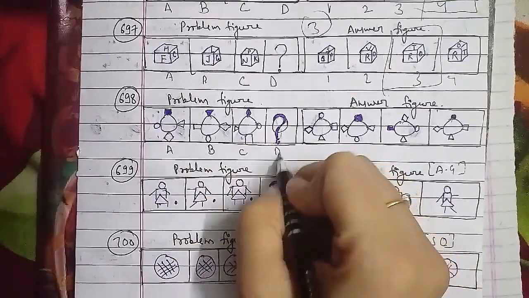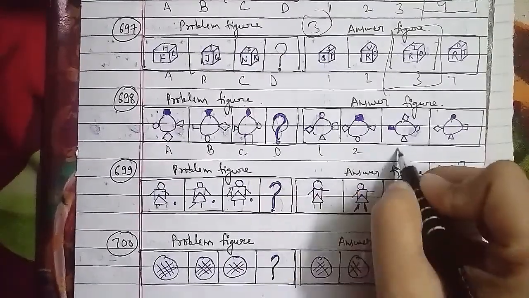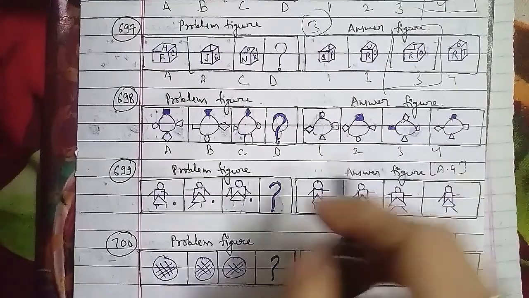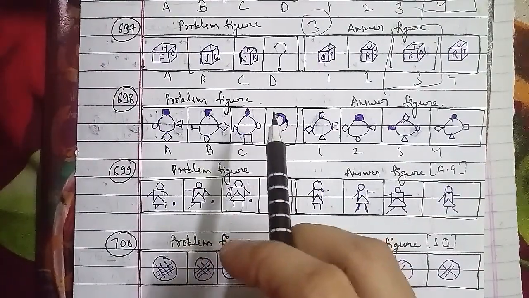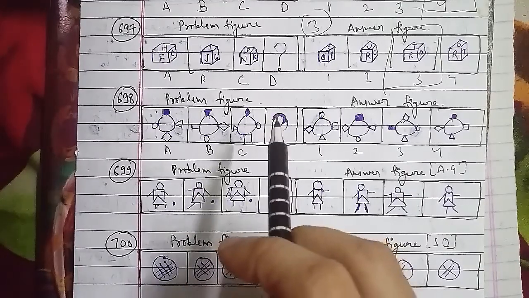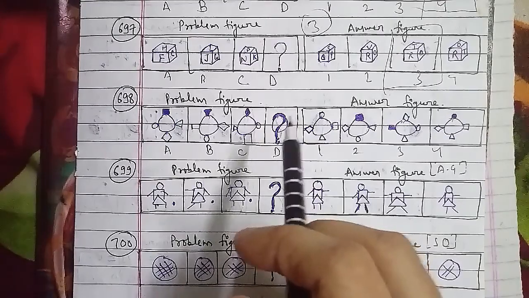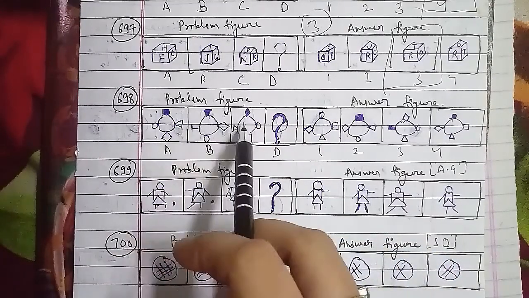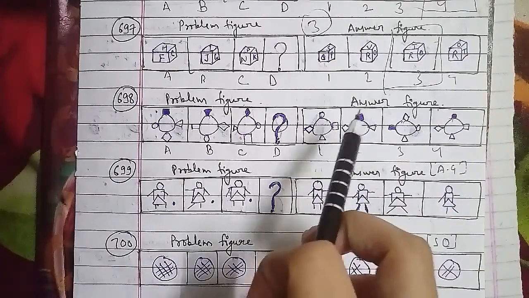And the problem figures we have are figures A, B, C and D, and these have been named 1, 2, 3 and 4 respectively here. In one step the left arm and the left leg stretch out, and in the next step the initial posture is restored and the process is repeated with the other arm and leg as well. So after figure D, the right answer will be the 4th figure for this question here.